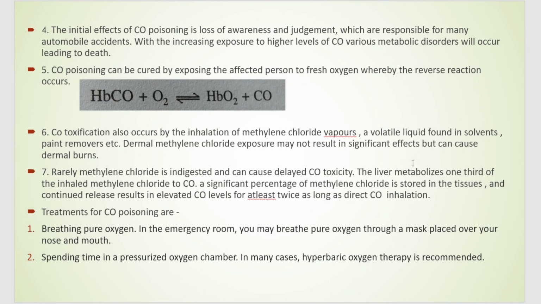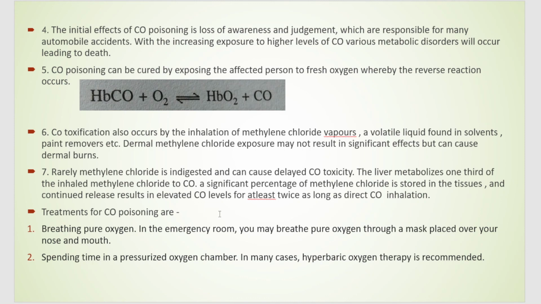So the liver is responsible for the metabolism of this methylene chloride to give carbon monoxide, and this methylene chloride, whichever we have inhaled, also stays in our tissues and is released in our body continuously, because it is accumulated in the tissue. That way, CO gets accumulated in the cells and tissues, leading to carbon monoxide poisoning. So one is direct exposure to carbon monoxide, and one is by the inhalation of methylene chloride vapors.